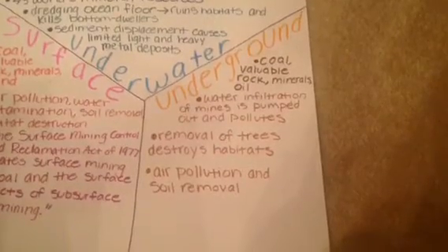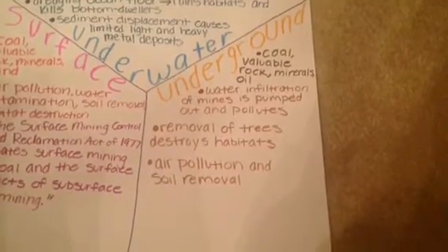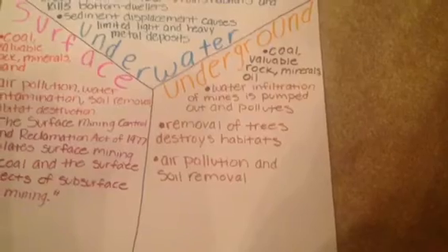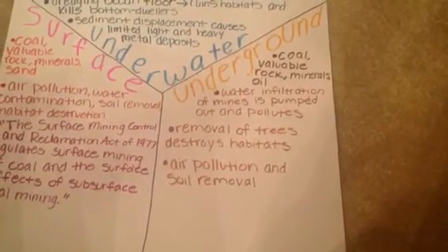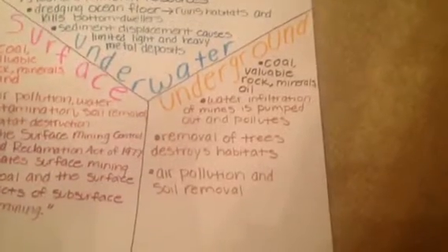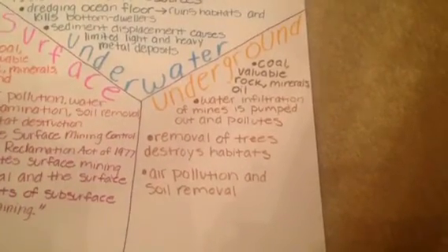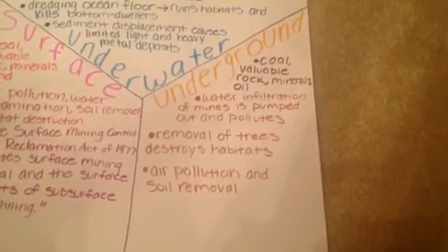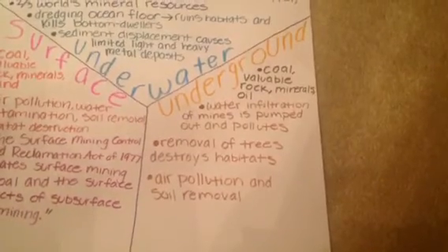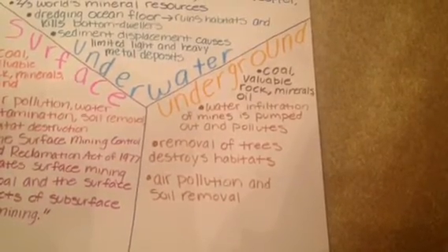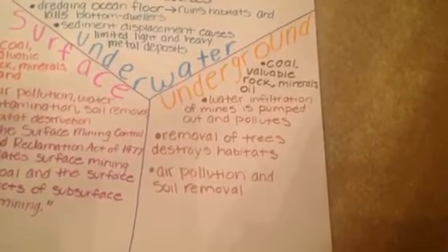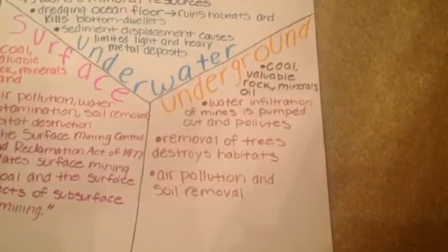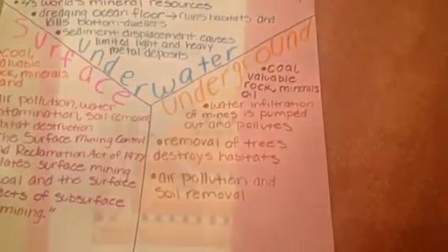Other ways in which underground mining negatively affects the environment include the removal of trees, which destroys habitats, air pollution, and soil removal. Destruction of habitats affects multiple levels of the food chain. For example, once the trees have been removed and the squirrels have migrated, their predators must find new prey. Sometimes, these predators end up in urban areas, which affects the people who live there.